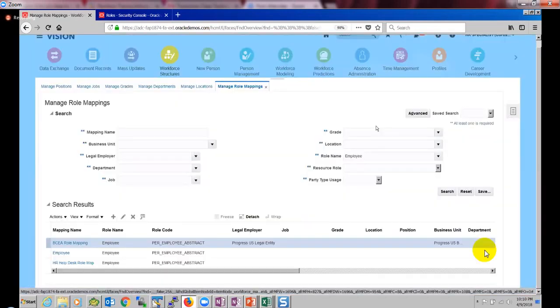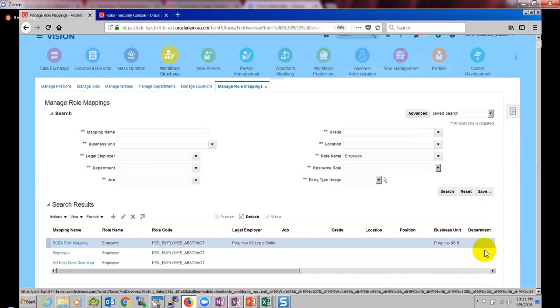There is no need to assign this to any user. Just create the mapping, and that's what we're going to see now. As I said, it should be assigned automatically when I hire an employee into that job. I just created an auto provision mapping role, which means it is a rule we define.